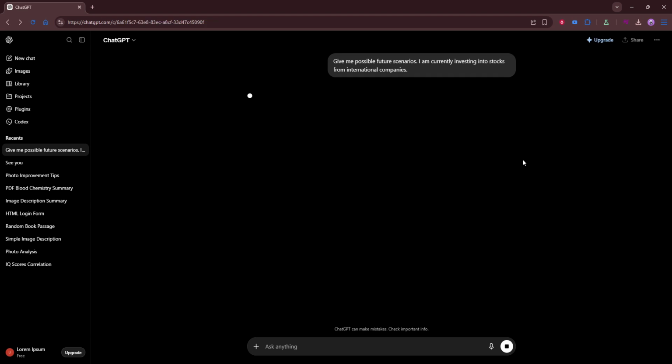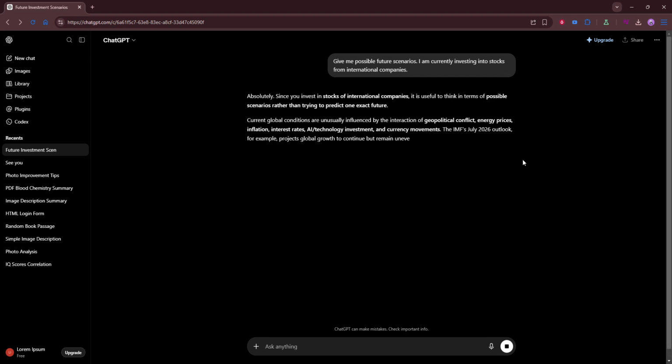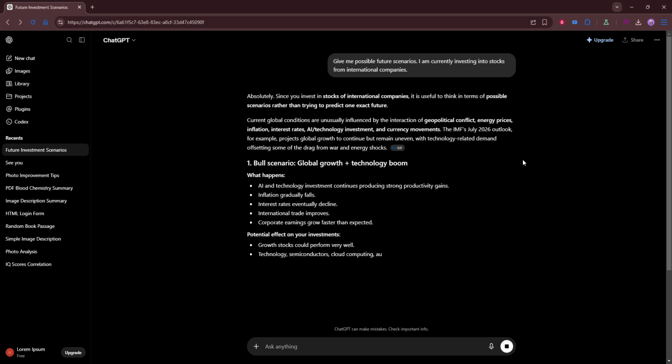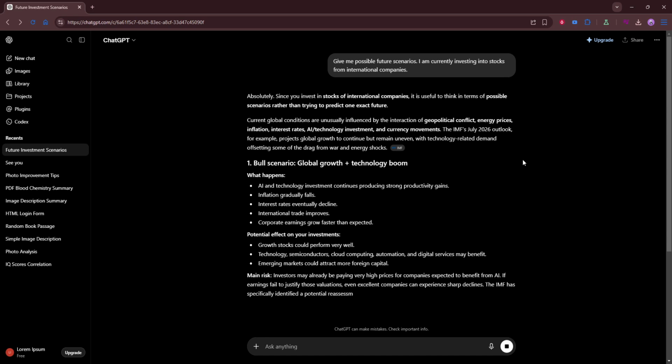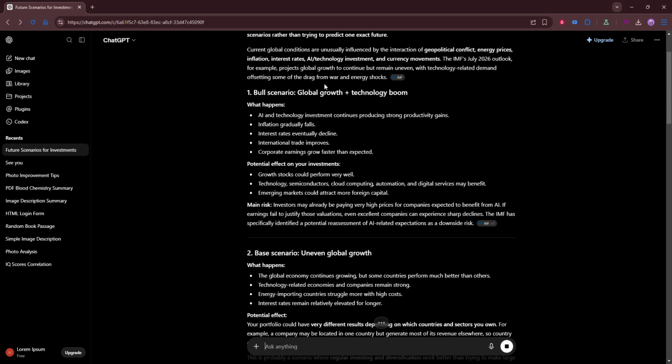After that, ask ChatGPT to create realistic possible outcomes. This invites it to connect the dots between your current patterns and what may happen if those patterns continue. You're essentially asking it to help you think ahead in a practical way. To make the response even more useful, ask for optimistic, realistic, and cautionary versions. This gives you a balanced view.